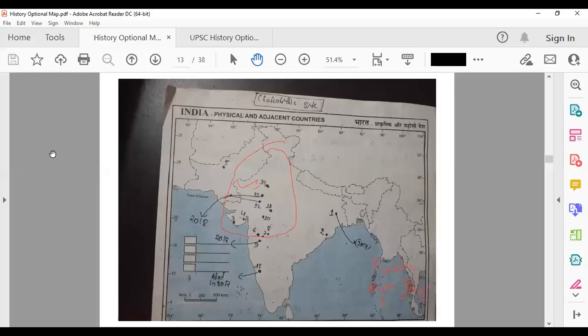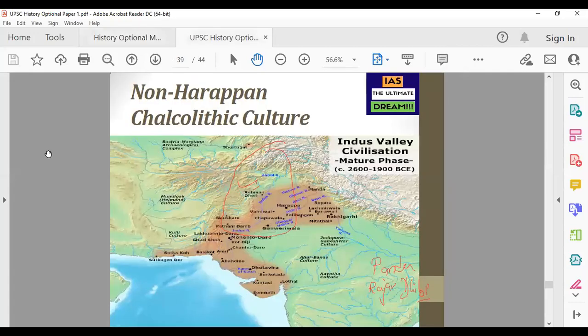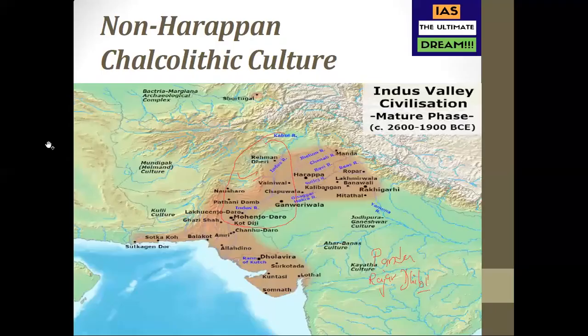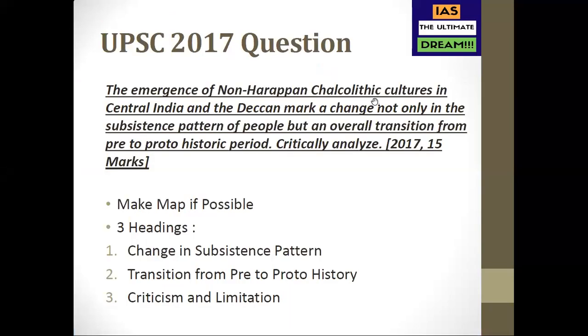Now, the first portion of this question which we're talking about: what will be the first heading? The first heading is change in subsistence pattern. What are the things which you can talk about here? This is the question: emergence of non-Harappan Chalcolithic culture marks a change not only in subsistence pattern, but overall transition.